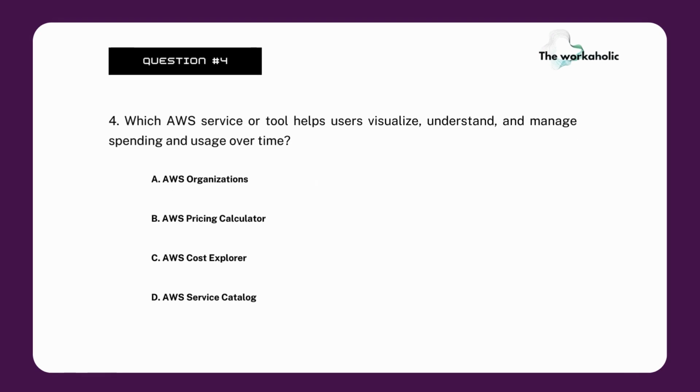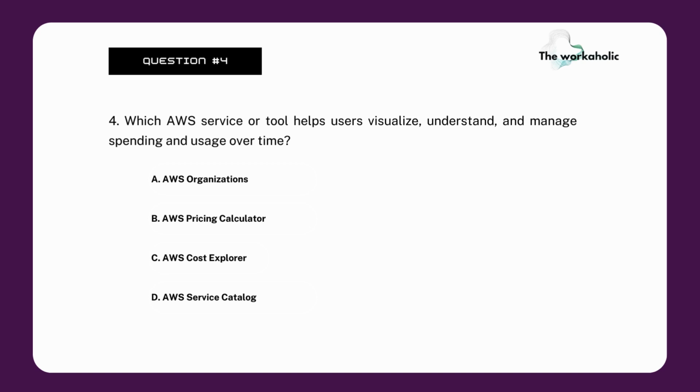Which AWS service or tool helps users visualize, understand, and manage spending and usage over time? There are what I call giveaway questions. Those are gifts. So you don't even need to look for the answers.